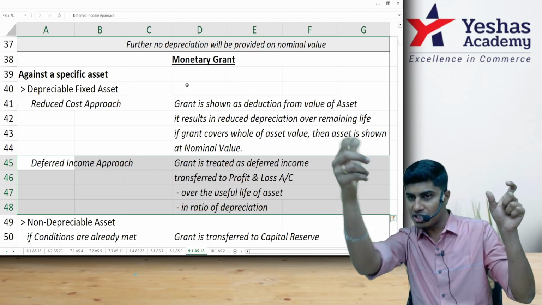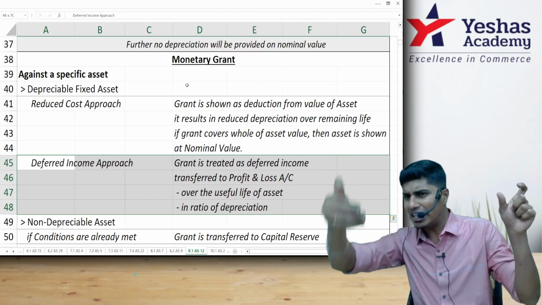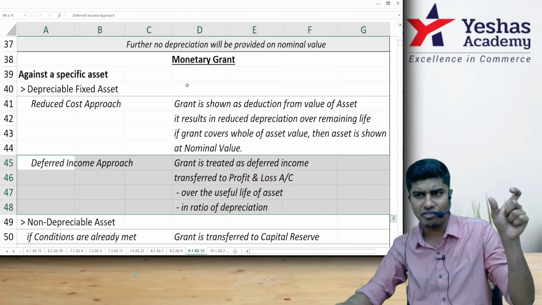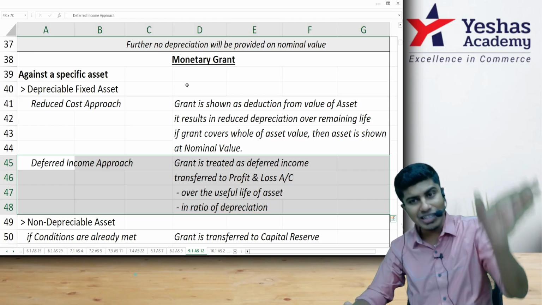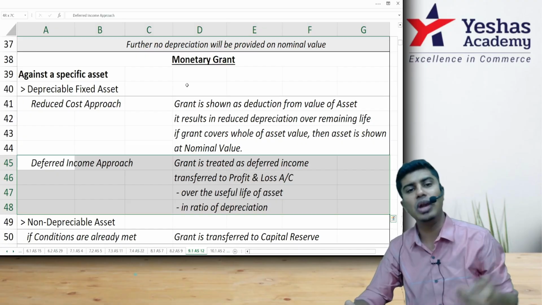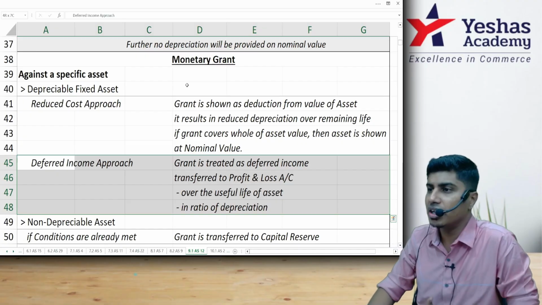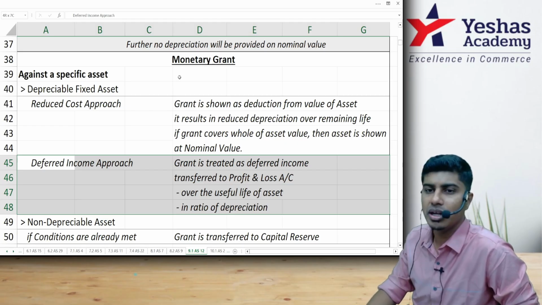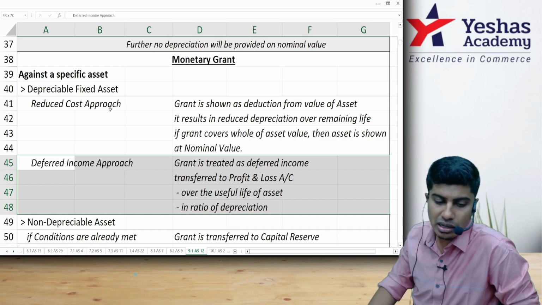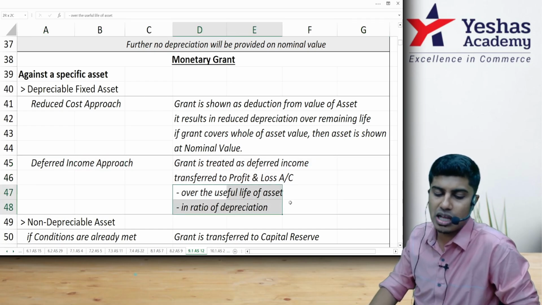As and when you depreciate this 1 crore, let's say over 10 years with zero scrap value, or 10 lakh every year, this 20 lakh will also be transferred to the P&L account over 10 years, in the same pattern, 2 lakh each year. This is the deferred income approach. Which one is correct? Both of them are absolutely the same. It is the choice of the entity.